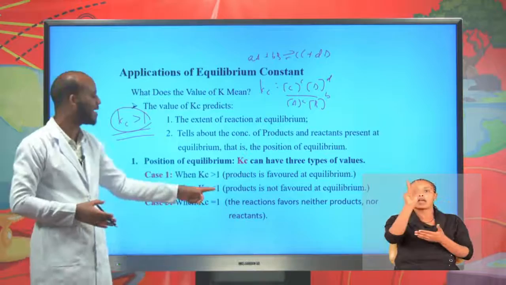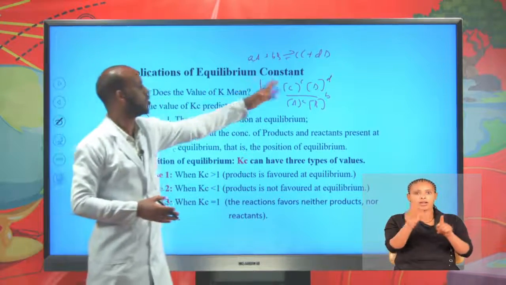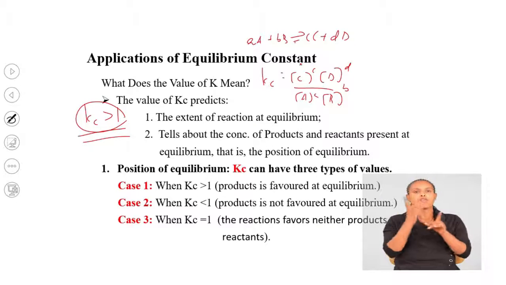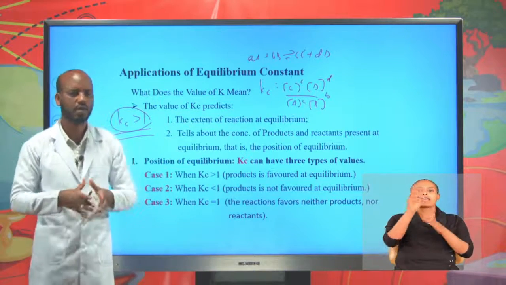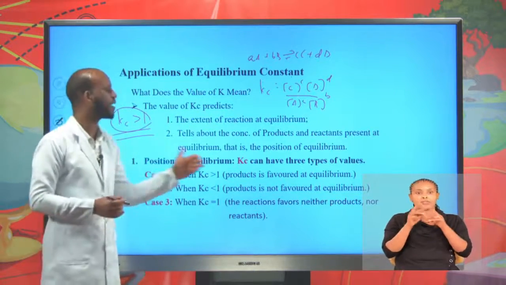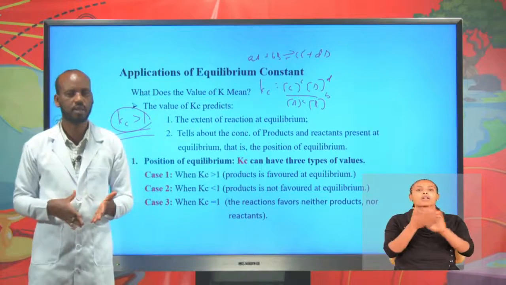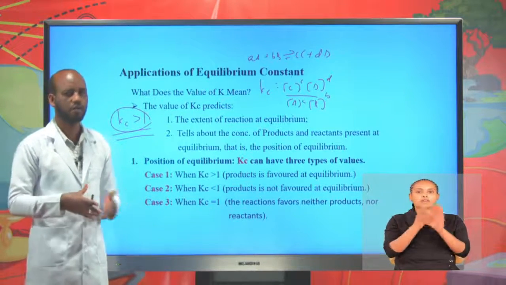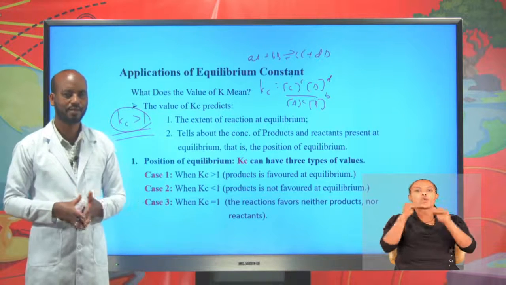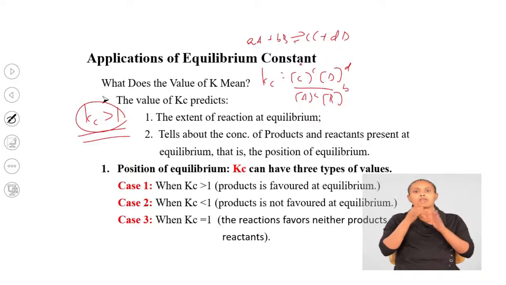Case 2, when Kc is less than 1, formation of product is not favored. What is favored? Formation of reactant is favored. When Kc equal 1, the reaction favors neither products nor reactants. Therefore, the value of Kc tells us the relative concentration of reactants and products. When Kc is greater than 1, formation of product is favored. When Kc is less than 1, formation of reactant is favored. When Kc equal 1, neither reactant nor product is favored.